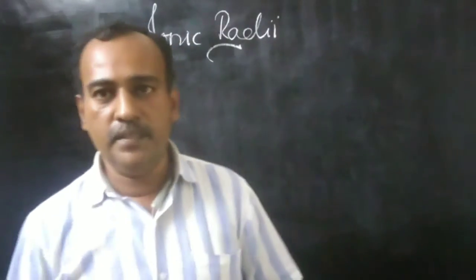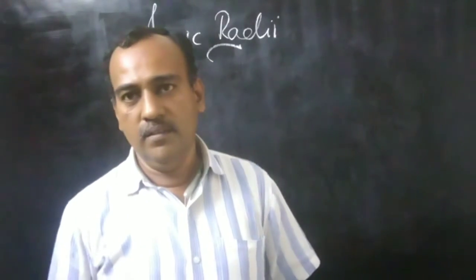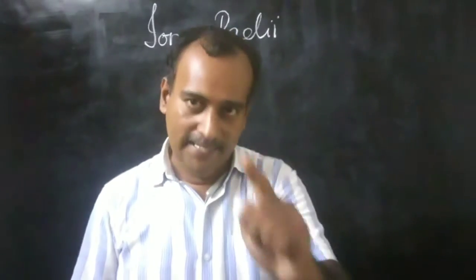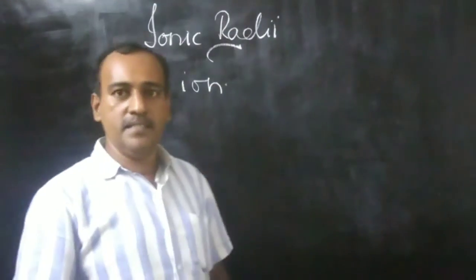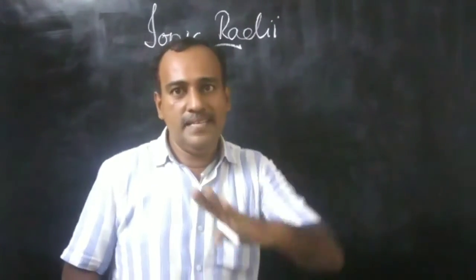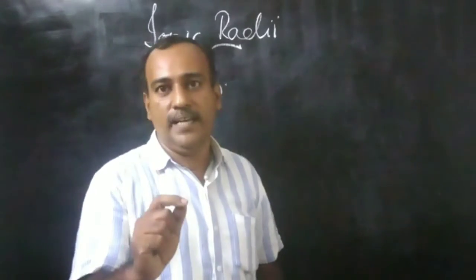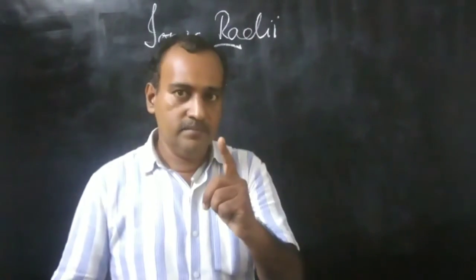Next, the atomic property which we are going to discuss is ionic radii. What is ionic radii? Radii of an ion. So what is an ion? Ion means when an electron is removed or added to a neutral atom, the resultant species is called an ion.